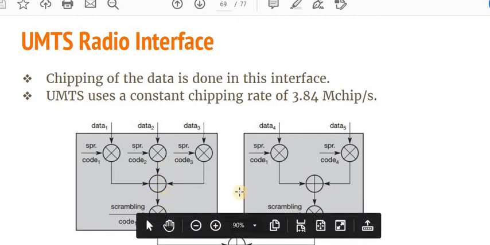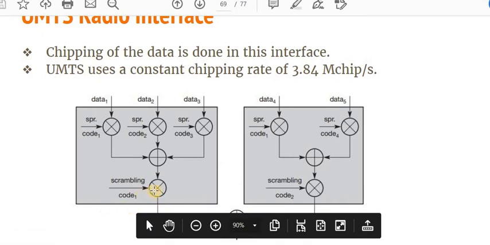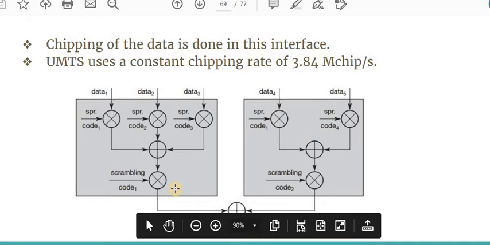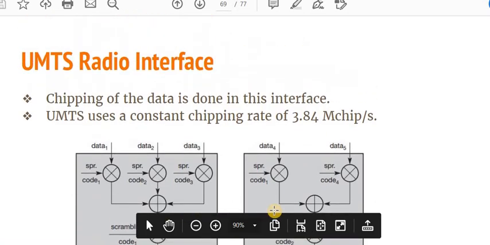Here a scrambling code is XORed with the collected data, and this will be the one transmitted in the medium. So this is the technology used by the radio interface utilized by the UMTS.